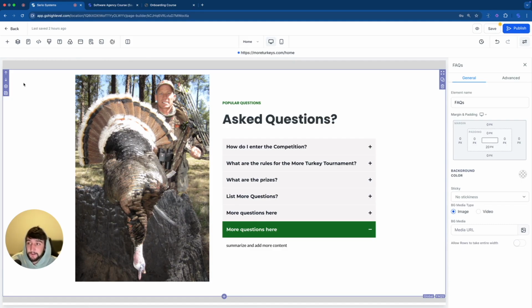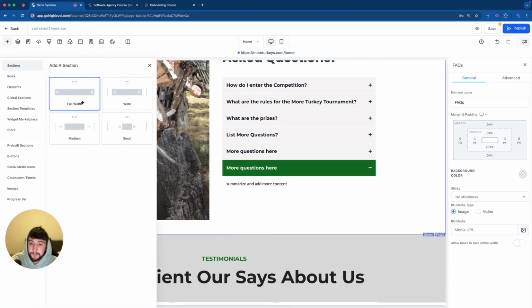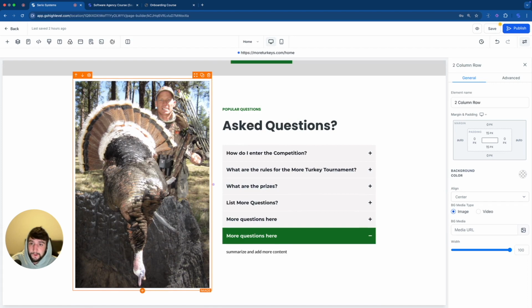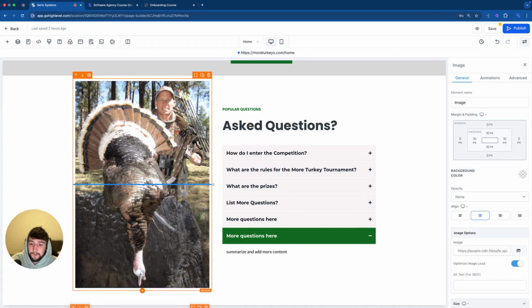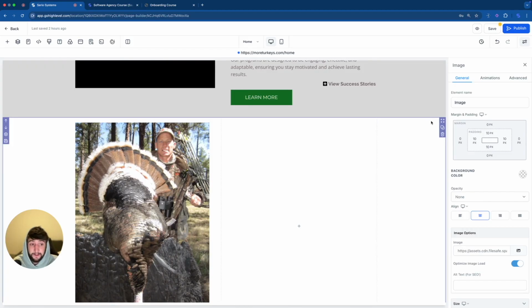But if you notice, this is another global section. I don't want it to be a global section. So I'm going to have to do that copy and paste thing again, where I have to add a brand new section, click on full width, and then drag all of these down into this section. So let's do that real quick. We're going to grab this section right here and we're going to drag it down. And there we go. I've now moved everything down and I can comfortably get rid of the global section.